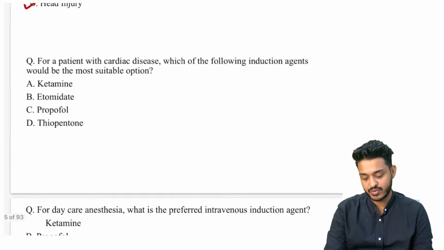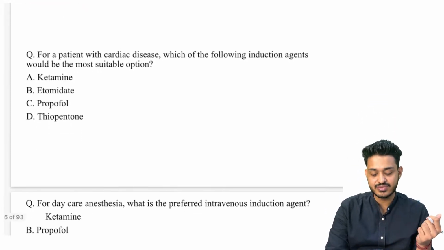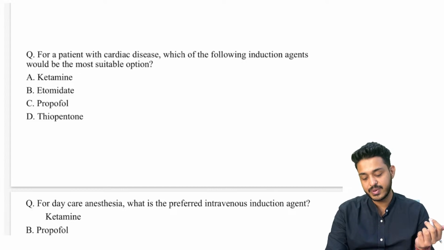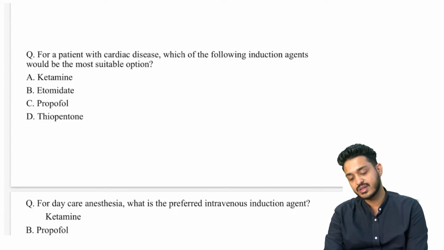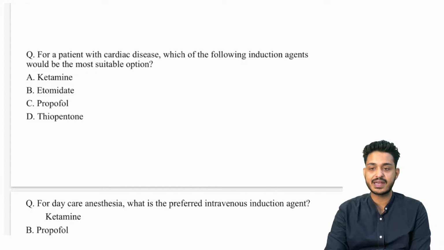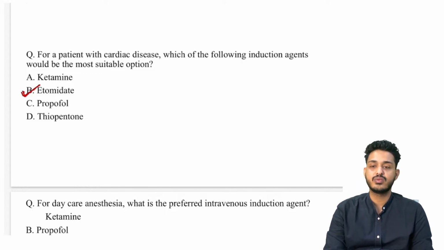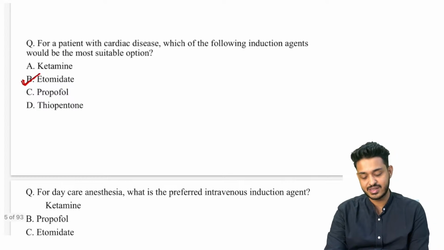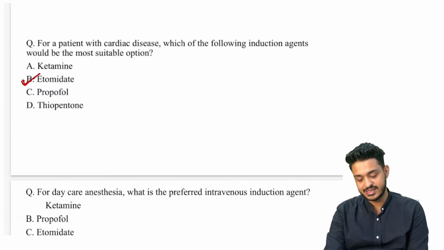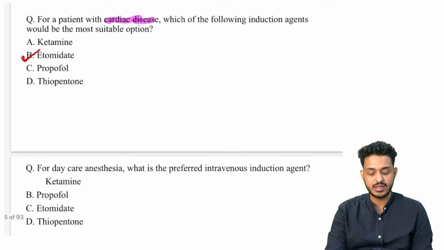We are avoiding morphine. For a patient with cardiac disease, which of the following induction agent would be most suitable? Cardiostable, again they want to know. This is again the question, they have repeated the same question. This is going to be your etomidate, cardiostable patient, cardiac surgeries, cardiac disease. This is going to be your etomidate, right?